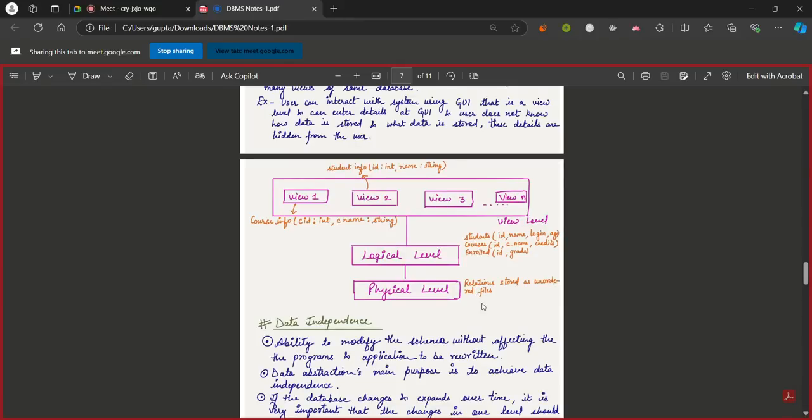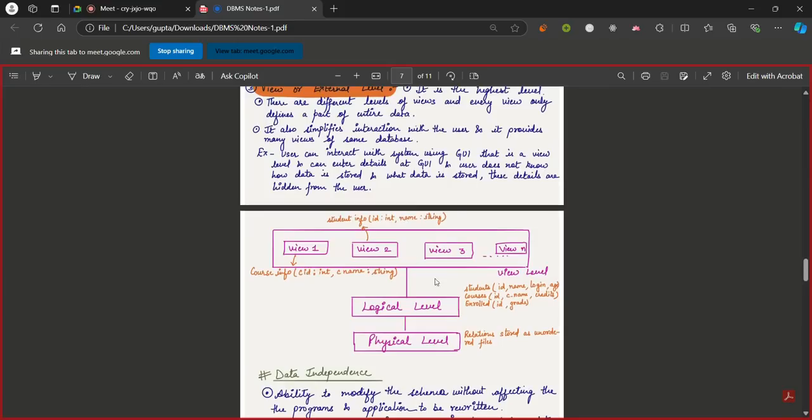So now you may see a diagram for the data abstraction. On the physical level, we hide how the data is stored. On the logical level, we hide their relationships, like the ID, name, login, how they are related. And on the view level, we provide different views to different people.